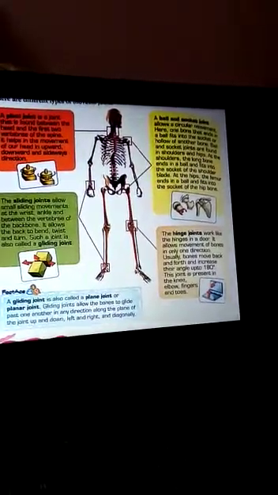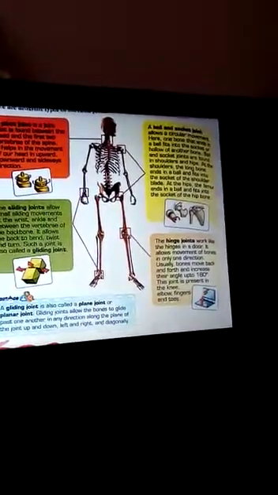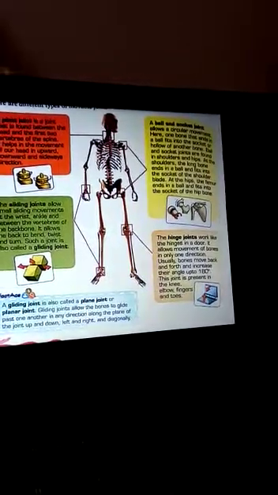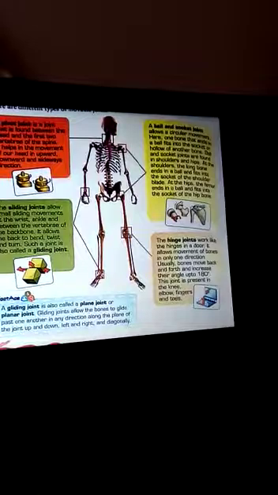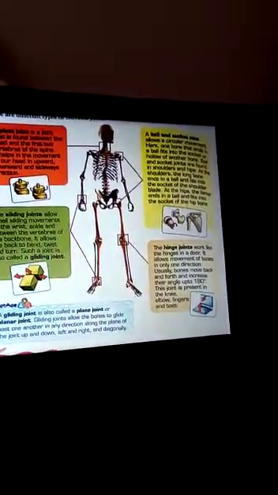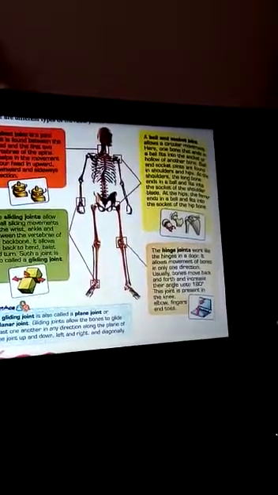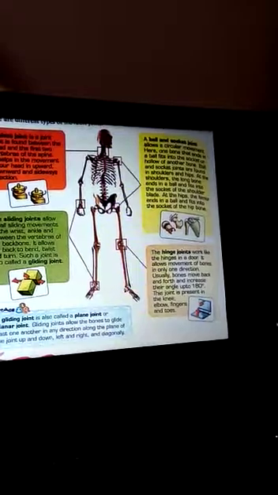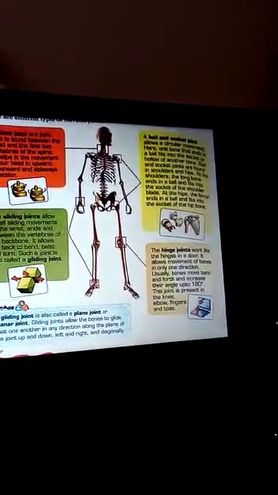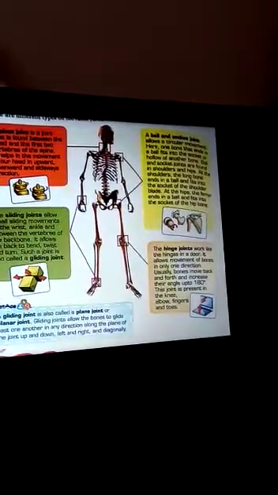So the next joint is called the hinge joint. Hinge means what? Hinge means work like the hinge in the door. So it allows the movement of bones in only one direction. So children, you can open the door in one direction. So usually bones move back and forth and increase their angle up to 180 degrees, and this joint is present in knee, elbow and fingers and toes.